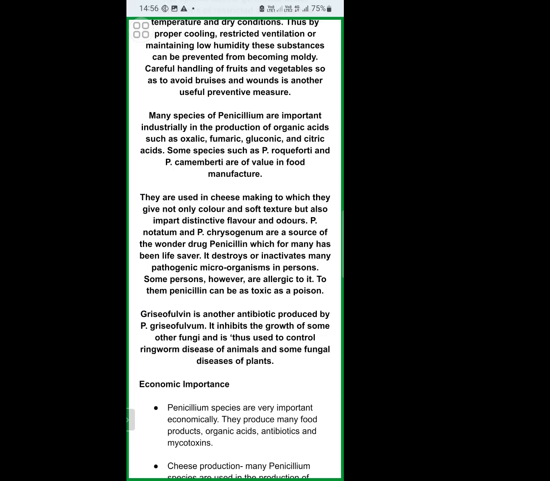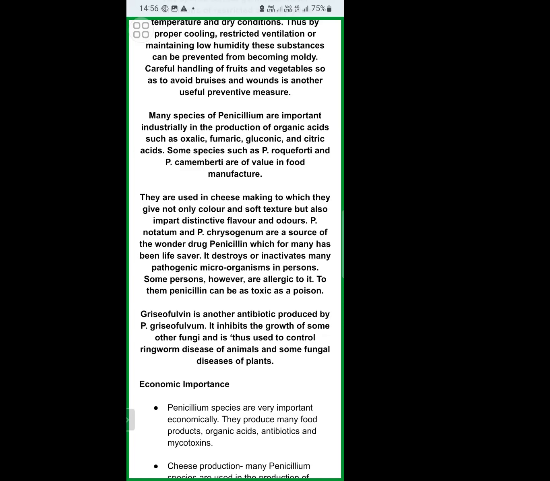This antibiotic is used to treat ringworm in human beings as well as animals. Not only that, it is also used to treat some fungal diseases of plants.